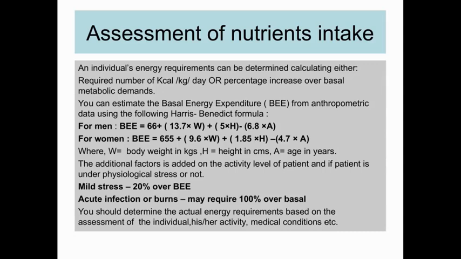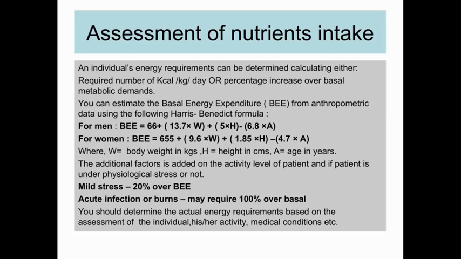Now, an individual's energy requirements can be determined by calculating either the required number of kilocalories per kg per day or the percentage increase over basal metabolic demands. We can also estimate the basal energy expenditure, BEE, from anthropometric data using the Harris-Benedict formula. We have already discussed the Harris-Benedict formula, and as you can see, the calculation and the formula have been given here.